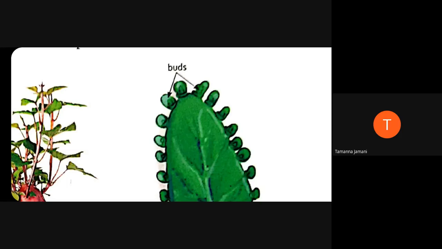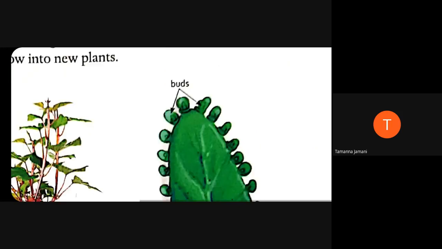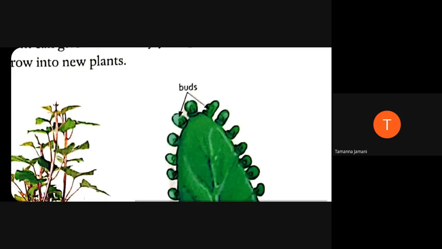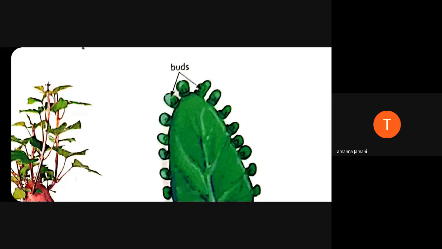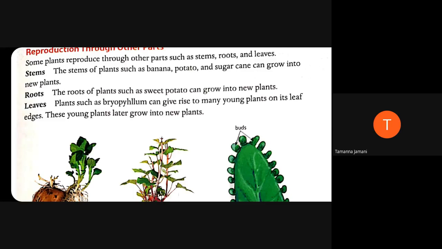Here we have seen that it can grow through the stem, it can grow through the root, but the interesting thing in the case of bryophyllum is that from the leaves we will get a new plant. So this is called reproduction through leaves.